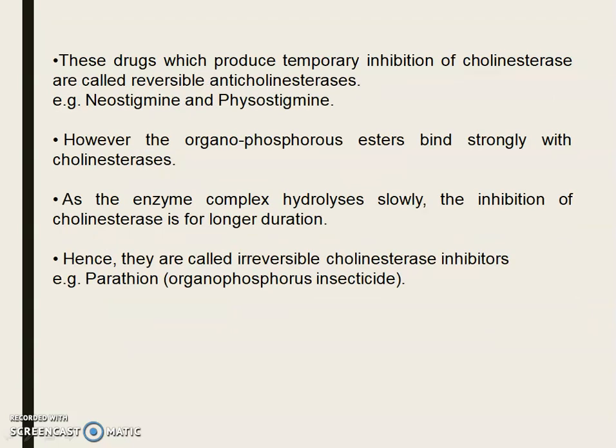The drugs which produce temporary inhibition of cholinesterase are called reversible anticholinesterase. For example, neostigmine and physostigmine. However, the organophosphorus ester binds strongly with the cholinesterase, and as the enzyme complex hydrolyzes slowly, the inhibition of cholinesterase is for a longer duration. Hence, they are called irreversible cholinesterase inhibitors. For example, parathion, an organophosphorus insecticide.